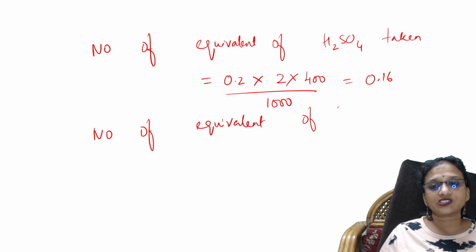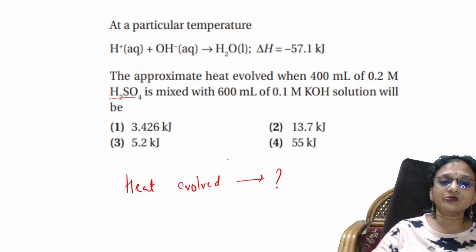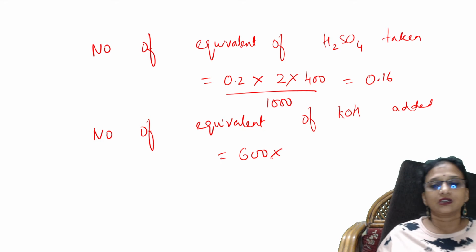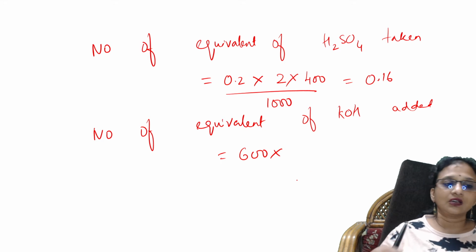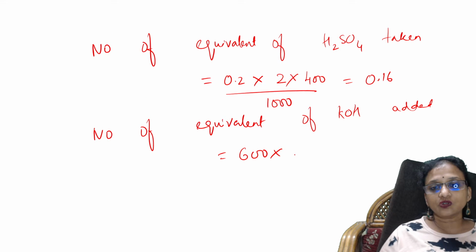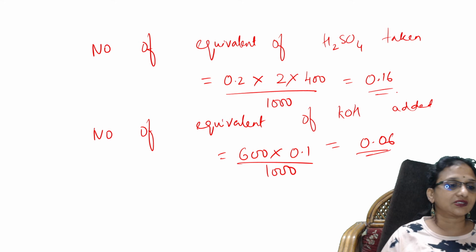Equivalents of KOH added. How much did they give me? They've given me 600 ml. So 600 ml into potassium hydroxide, where the OH minus ion is only one, students. They have given me 0.1 molar. So 600 into 0.1 divided by 1000. This comes to 0.06. Done. This is one answer.